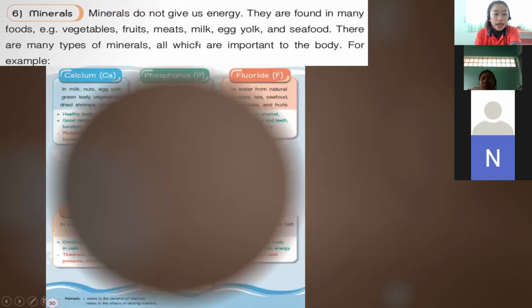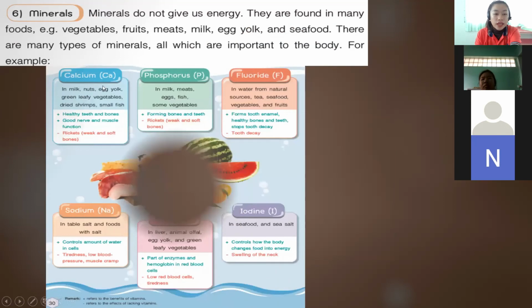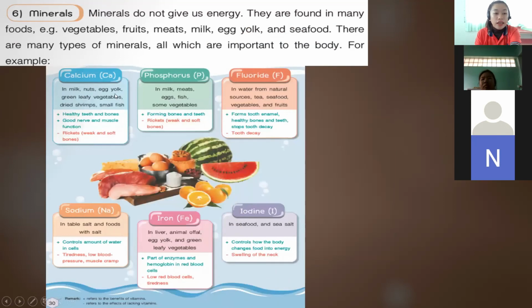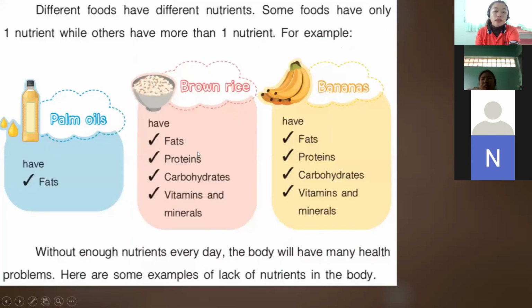For example, we have calcium, which we get from milk, nuts, egg yolk, green leafy vegetables, dried shrimps, small fish, and phosphorus, fluoride, sodium, iron, and iodine. Okay, so these are the minerals that we get from the foods that we eat, from vegetables, fruits, meats, milk, and seafood.